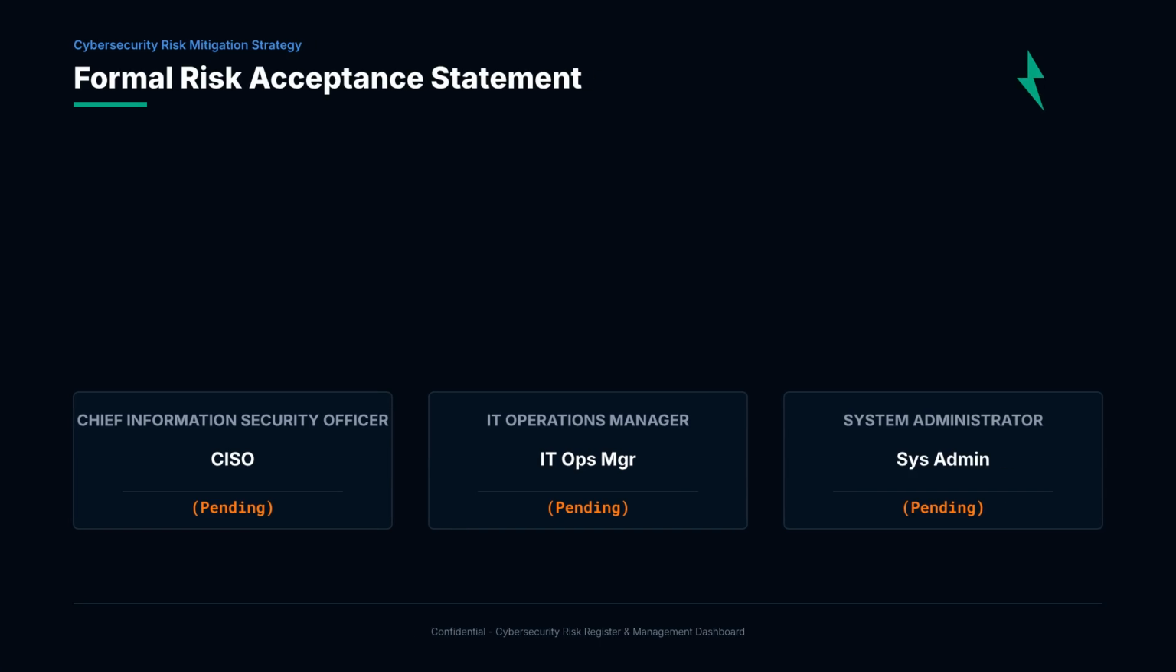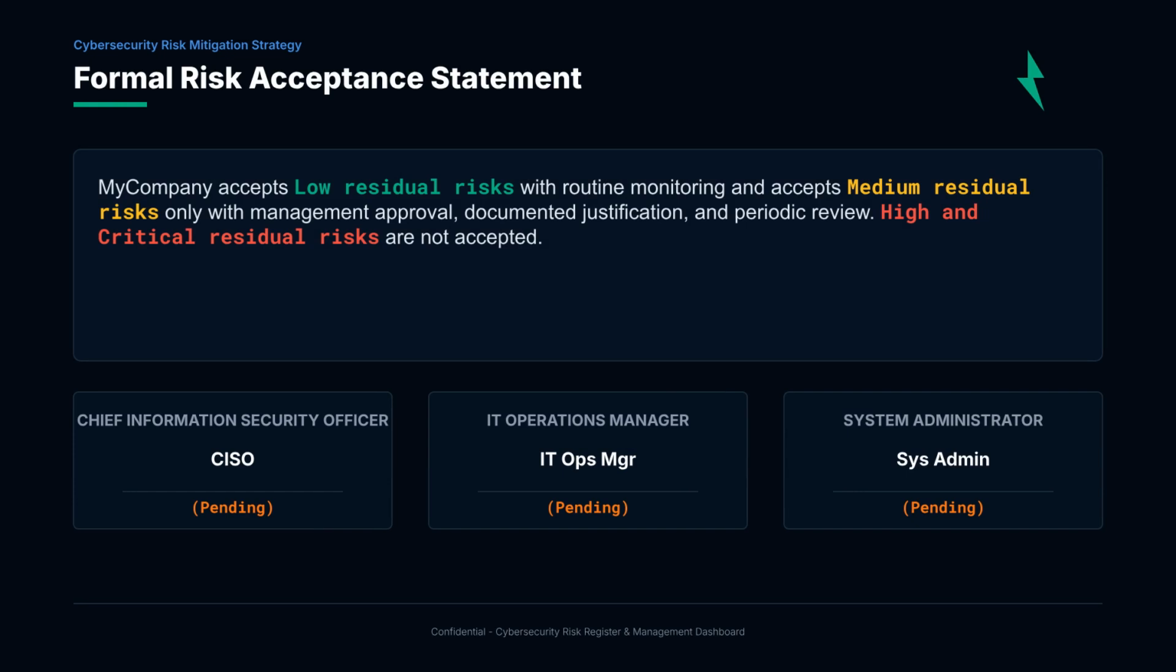Based on this analysis, Audit Ninjas issues this formal risk acceptance statement. My company accepts low residual risks with routine monitoring and accepts medium residual risks only with management approval, documented justification, and periodic review. High and critical residual risks are not accepted. We recommend formal sign-off from the CISO, IT operations manager, and system administrator to finalize this acceptance.